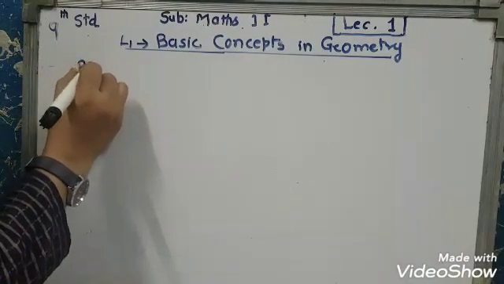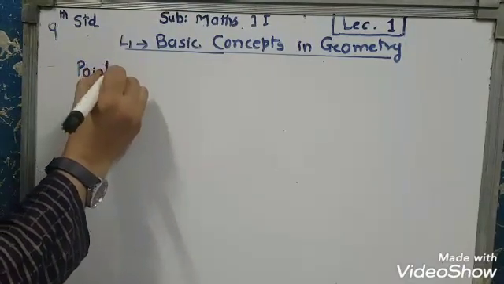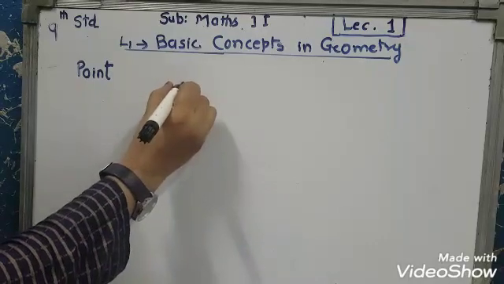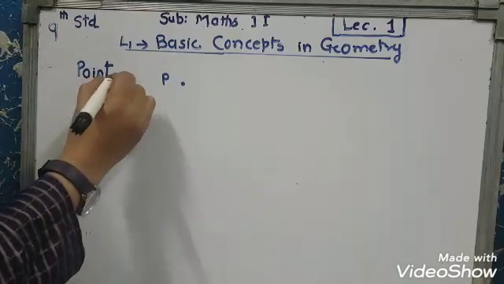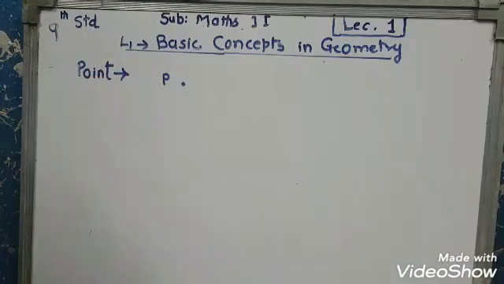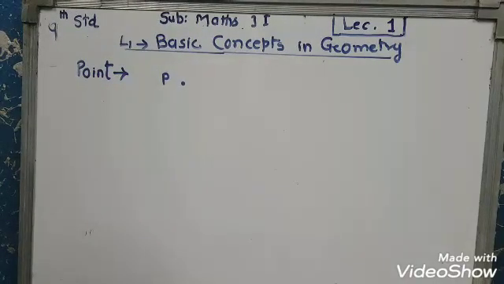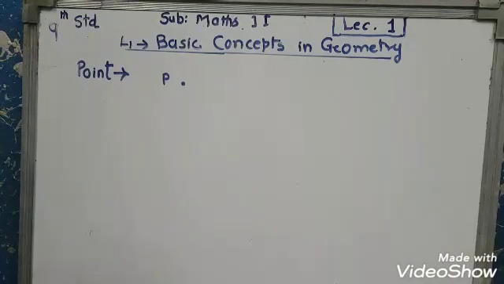Point. Our first basic concept is point. This is point P. A geometric element that has no extension is called a point.